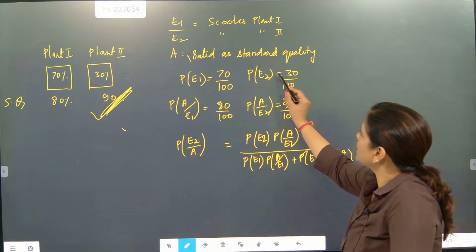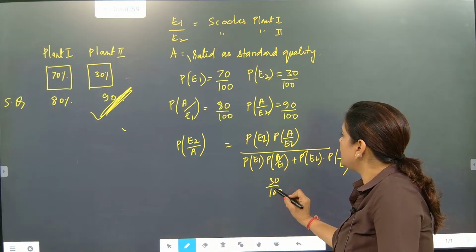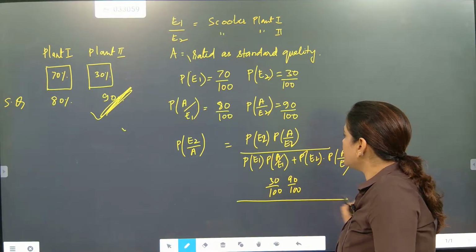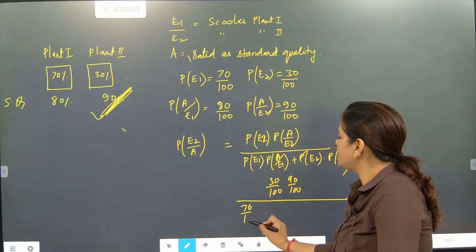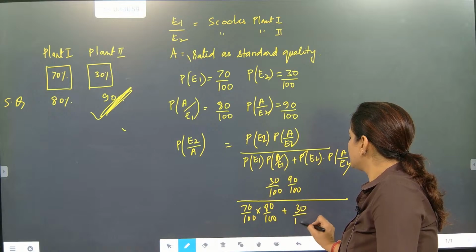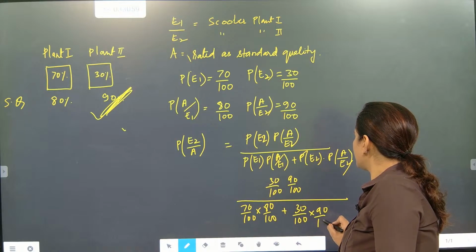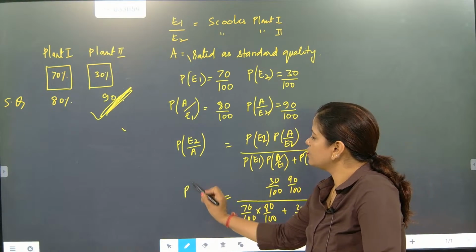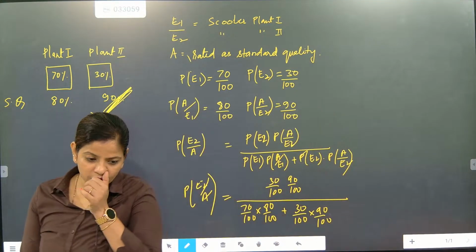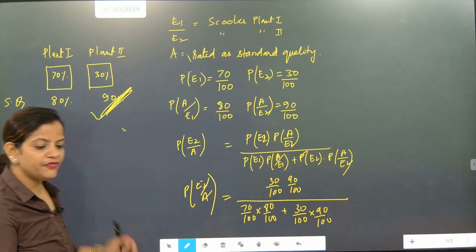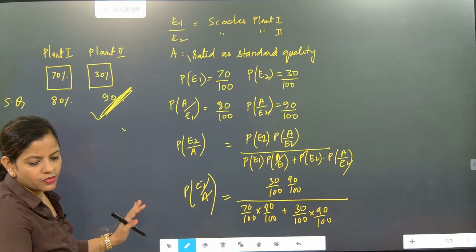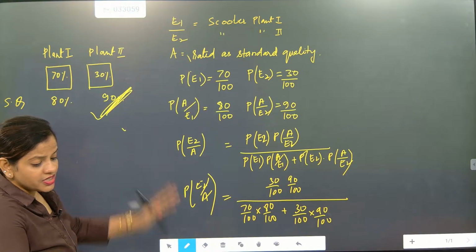So what is E2? 30 by 100 into the standard quality of E2, which is what, beta? 90 by 100. Now here, production is 70 and standard is 80. Production is 30, standard is 90. That's it. And this will be equal to P of E2 by A. And nobody can stop you. When you are solving these types of questions, you will definitely get the plus point. Only solving sections I am not doing because it is going to waste time. I am just generating the concepts.